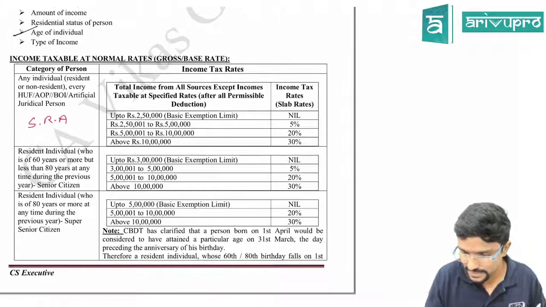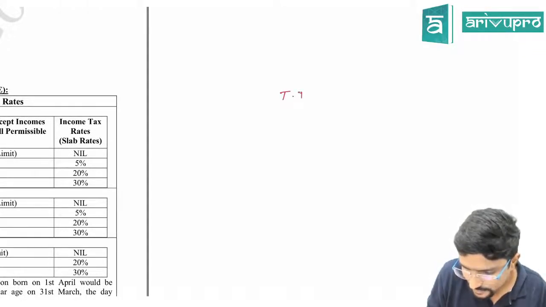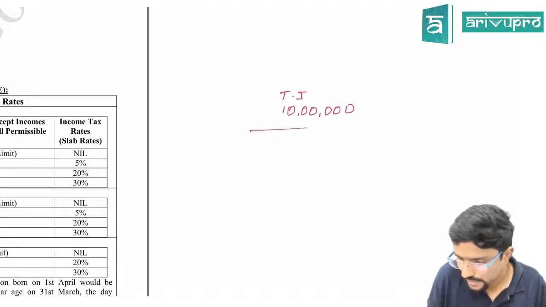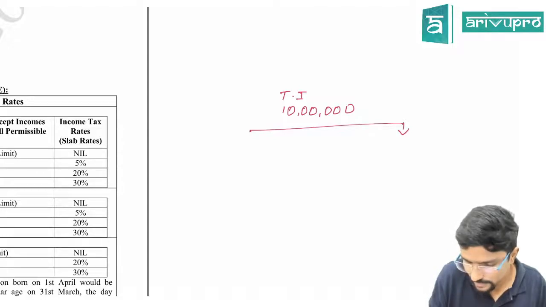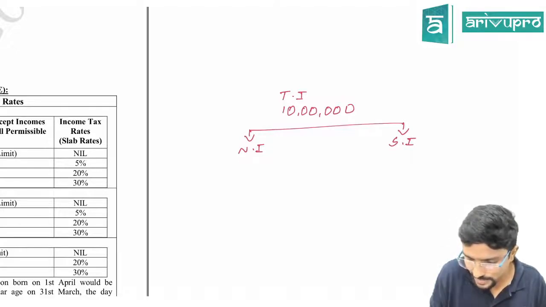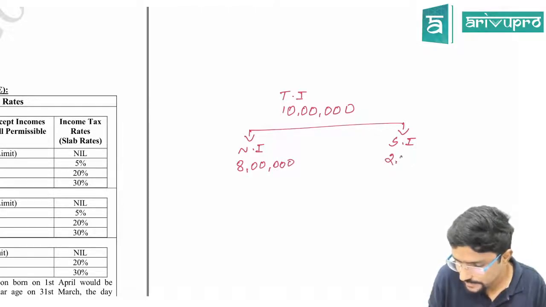I will just give an example here. See guys, assume your total income is 10 lakh. Out of this total income, assume your normal income is 8 lakh and special income is 2 lakh.